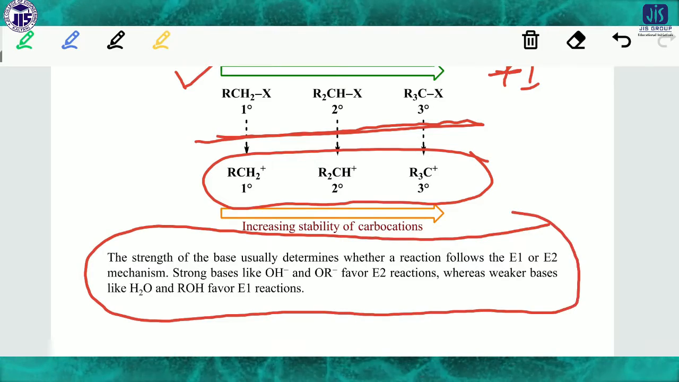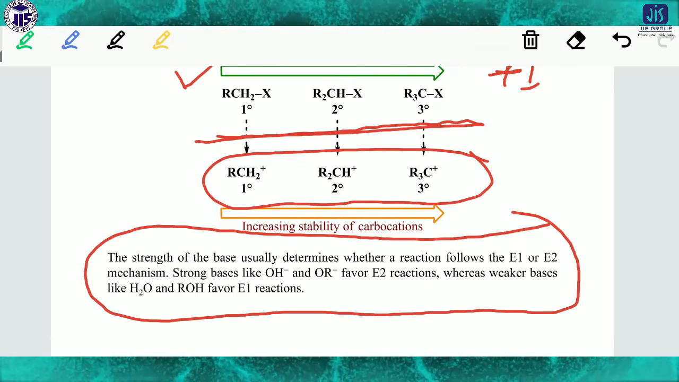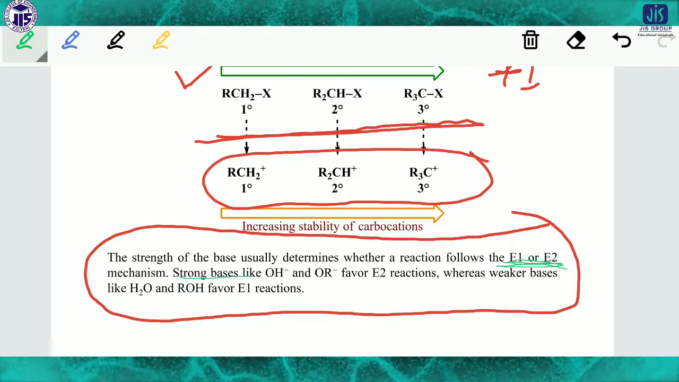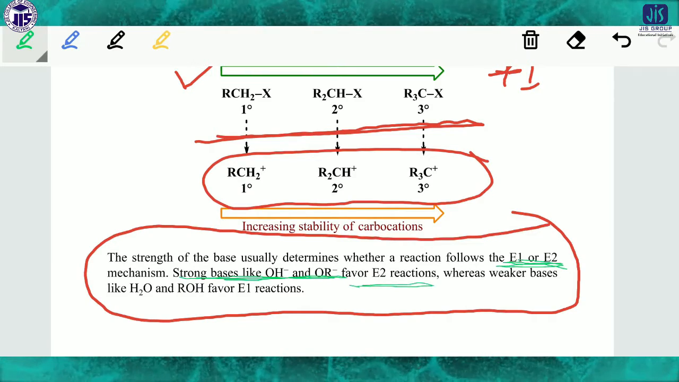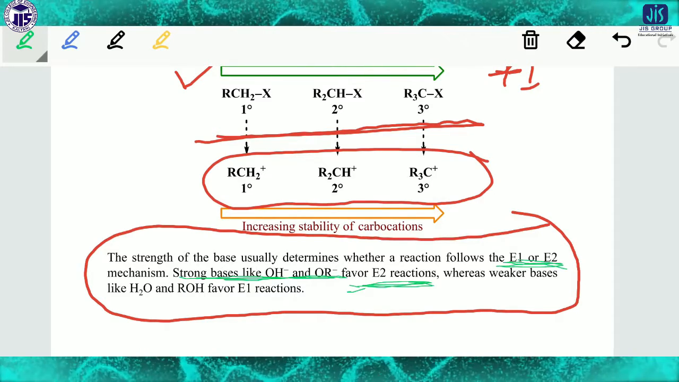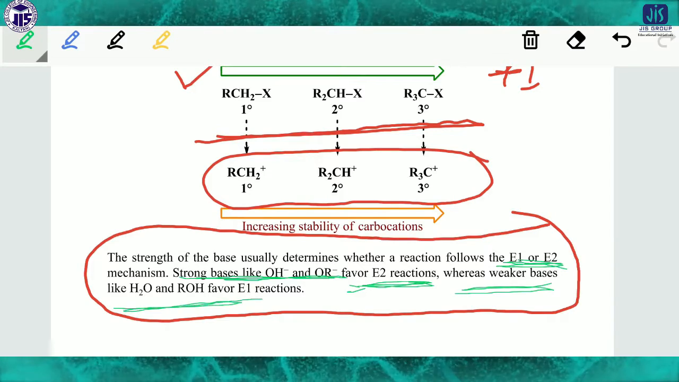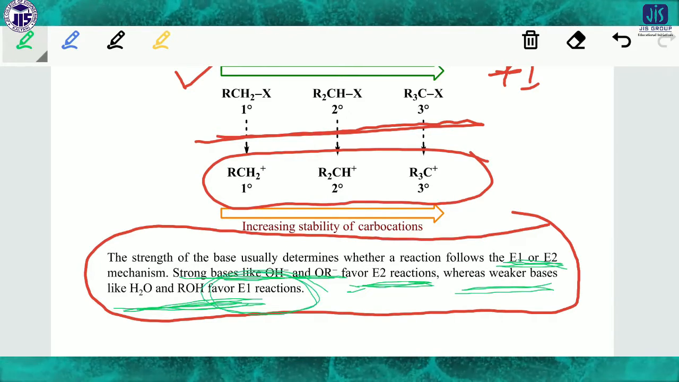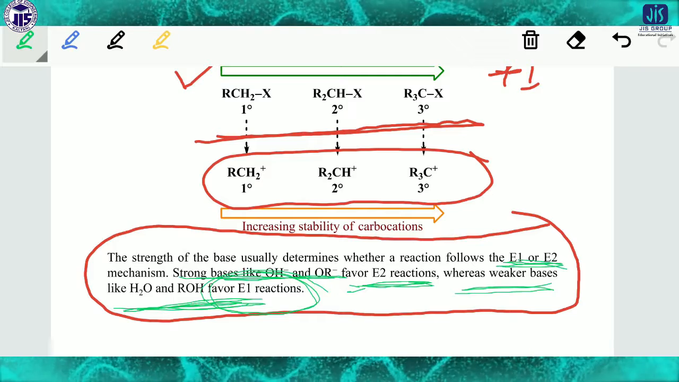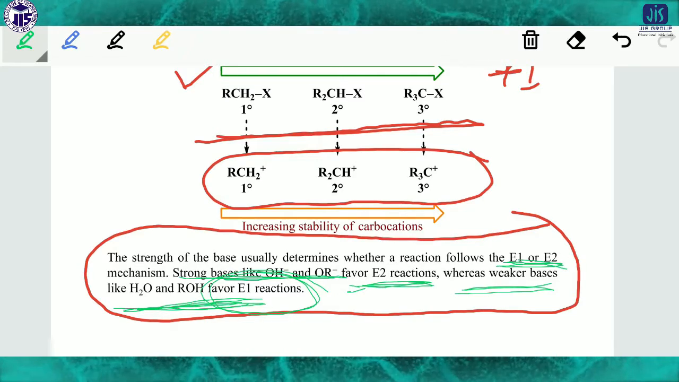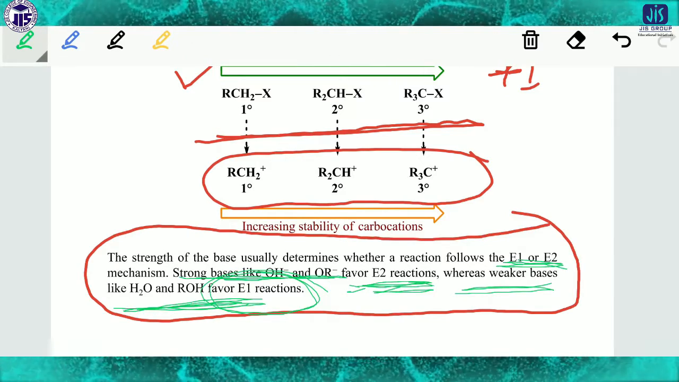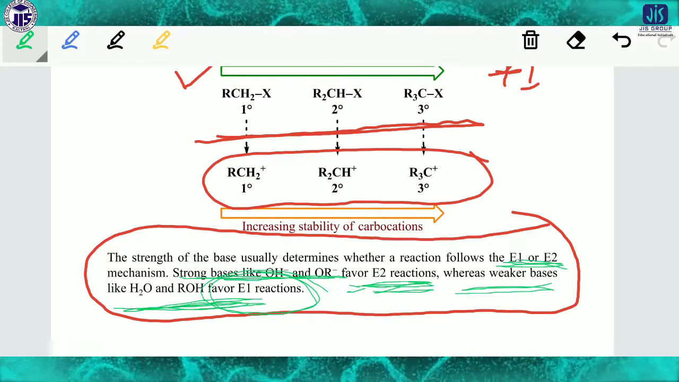Now the strength of the base is a very important thing mentioned here. The strength of the base usually determines whether the reaction follows E1 or E2. A strong base like OH minus and OR minus favors the E2 reaction, whereas a weaker base like H2O and ROH favors the E1 reaction. For question purposes, keep in mind that a strong base favors E2, and a weak base favors E1.